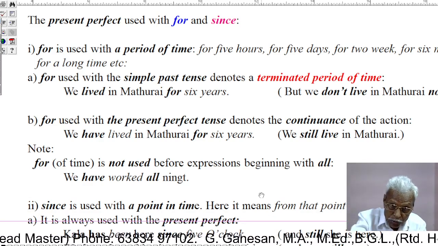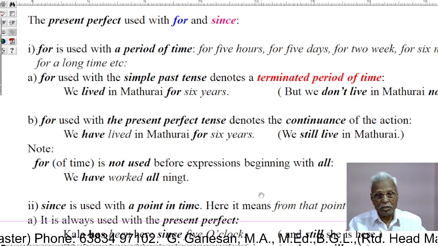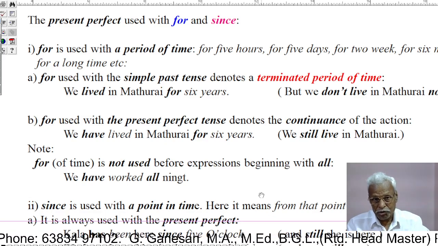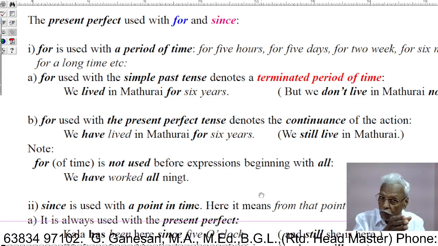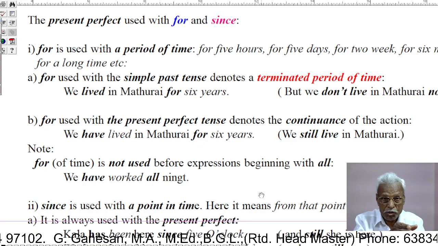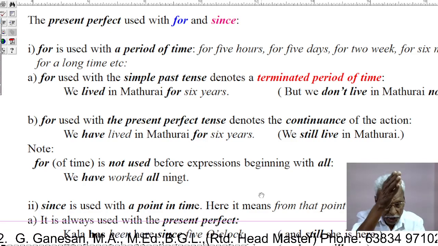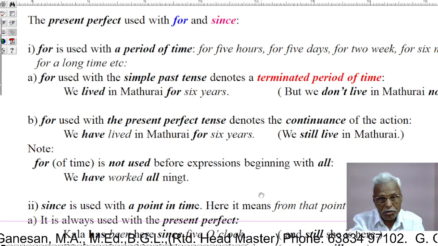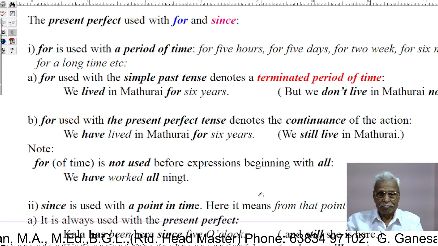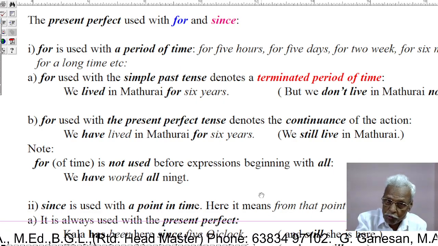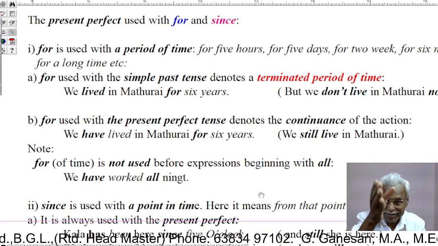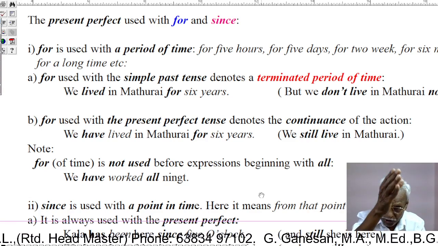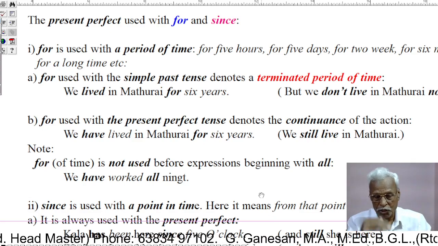When it is used in the present perfect, the action is continuing. These are the two examples. When for is used in the simple past, it expresses that the action is completed. When it is used in the present perfect, the action is not completed. It is yet continuing. Let us see.